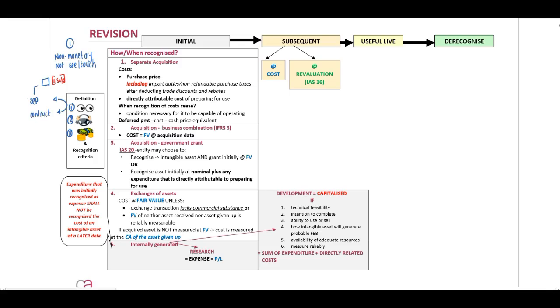Then the second important thing, the entity should have control over this asset. Now remember, we measure control in terms of our future economic benefits. Who will receive the future economic benefits? And number 3, our entity should receive future economic benefits by means of revenue, interest, dividends, and so forth. And then, as always, you need to comply with the recognition criteria.